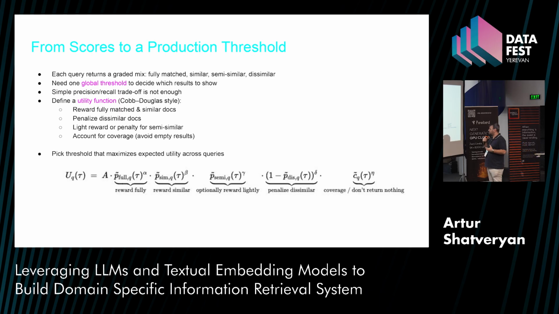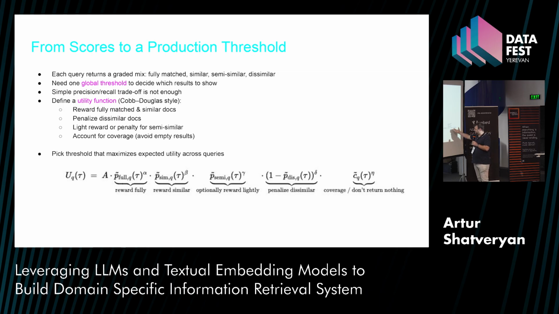So what to do? I have, as I said, this graded data set, and I want a function which will give a reward for showing fully matched, similar and semi-similar documents, but I also want to penalize for showing dissimilar documents. And I also want to penalize if nothing is returned at this threshold.